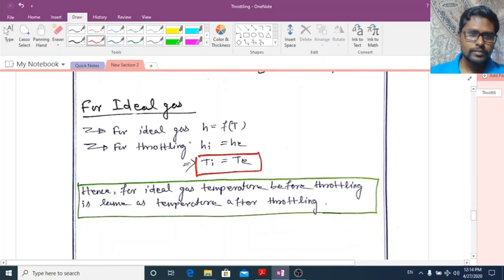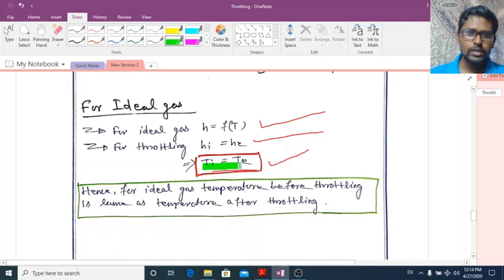If one has to increase, then the other has to decrease, because H remains constant. But for an ideal gas, we know that enthalpy is a function of temperature. So for throttling we know Hi is equal to He. If Hi is equal to He, then Ti is equal to Te.